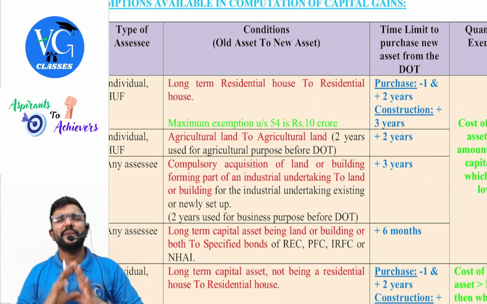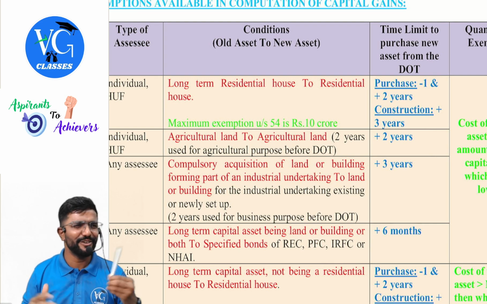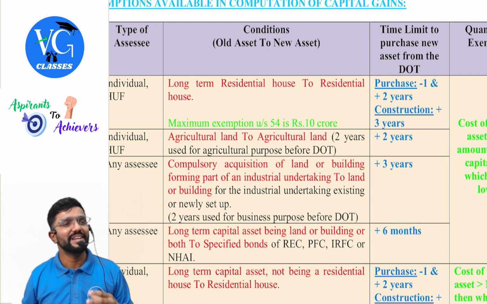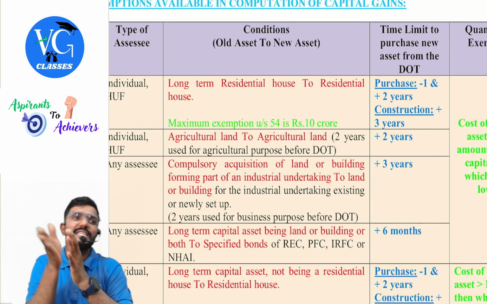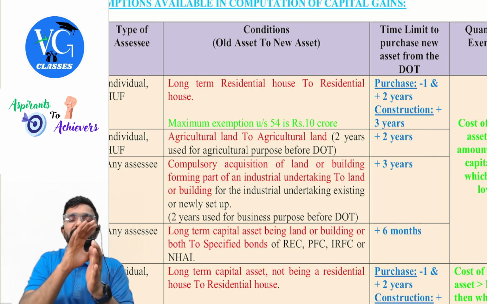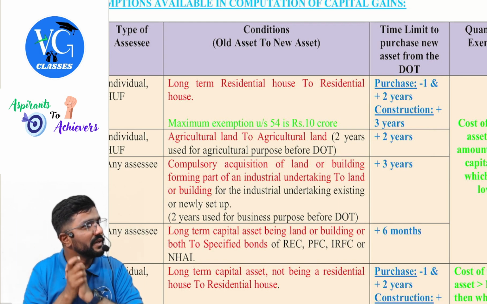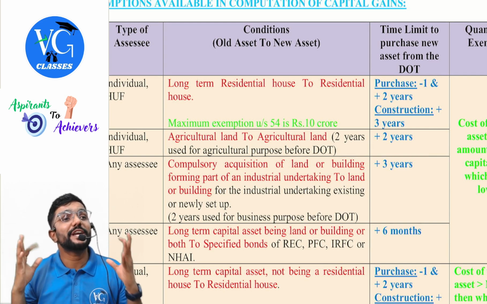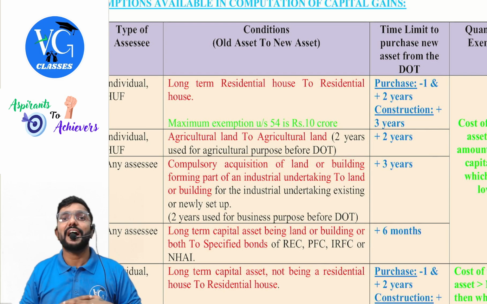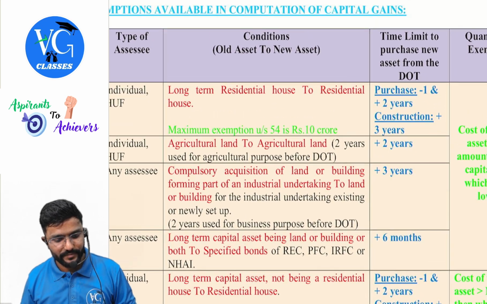Coming to the exemption, I have made it very simple in this table, guys, provided you already have complete knowledge of it. Clear? And here also you will be able to get an idea. While checking the exemption, a few things we have to keep in mind. Which is the asset I have transferred? Which is the asset which I have to purchase? Within what time? And once I purchase the new asset, what is the lock-in period for it? How long can I not sell it, guys? Fine, we will see that.